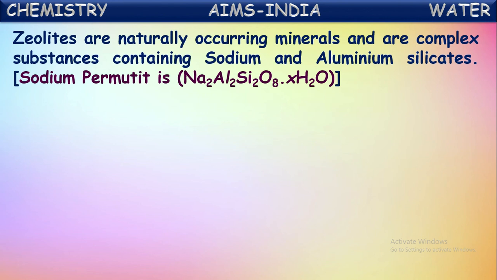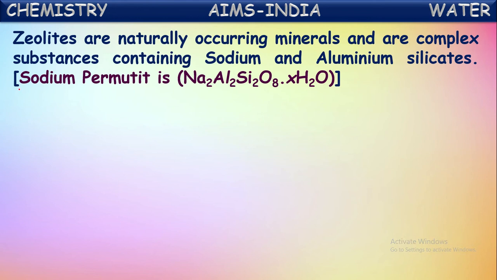These zeolites are naturally occurring minerals and are complex substances containing sodium and aluminum silicates. So it is one of the natural minerals available in nature. This is used for the purification of hard water, for converting hard water into soft water. Temporary hard water and even permanent hard water, both are treated with zeolites or permutit for making them into soft water.